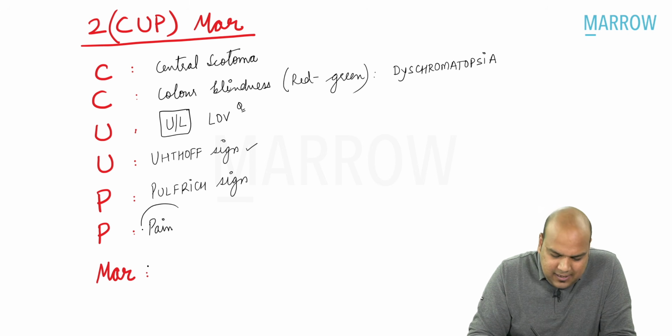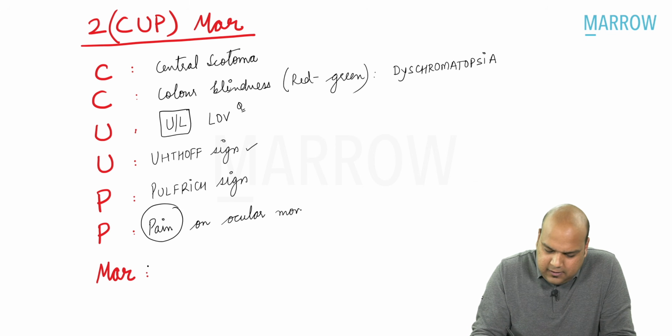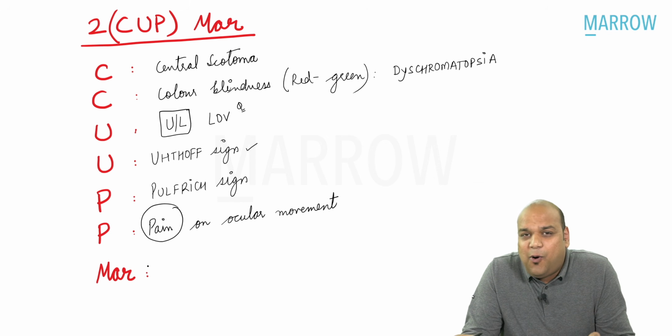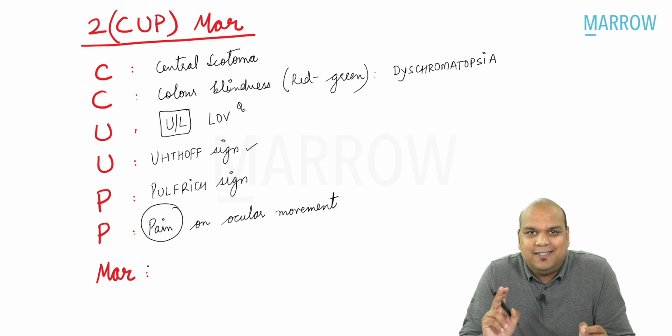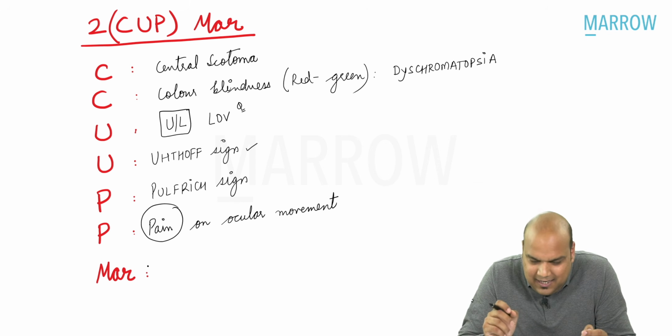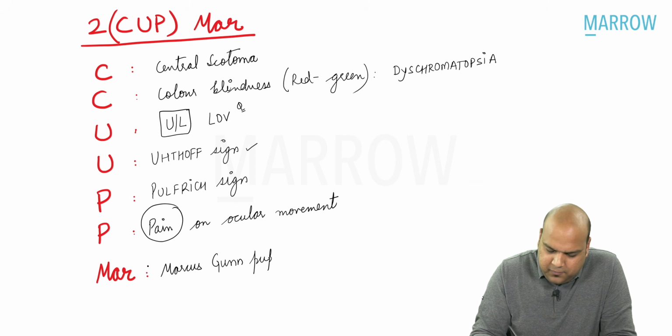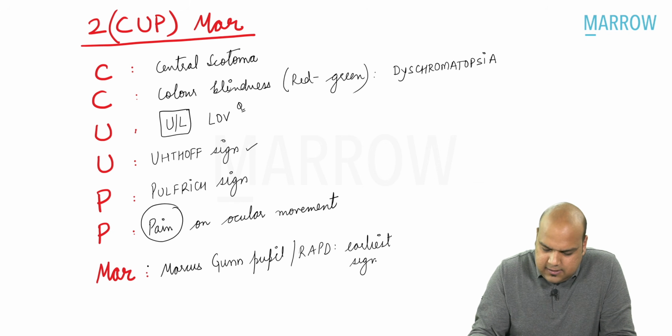There is pain. Yes, there is pain on ocular movement. There is pain on ocular movement because there is a common sheath of the optic nerve and the extraocular muscles originating from the annulus of Zinn. That is why when the optic nerve is inflamed, on movement there will be pain in the eye. Lastly, MAR, everybody. MAR is the fancy name, Marcus Gunn pupil, which is also known as, all of us know, RAPD, which we have already said, just writing it again, that it is the earliest sign.